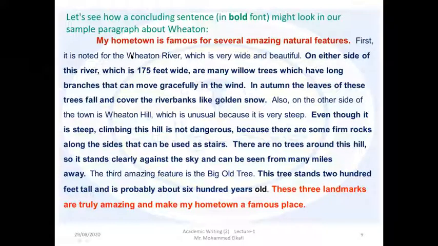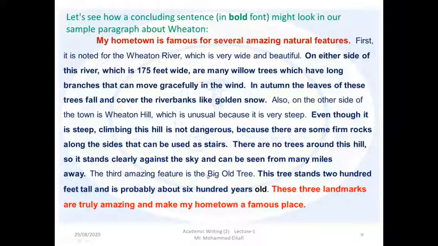The second one is the Wheaton Hill. The second amazing feature is the Wheaton Hill, and the third one is the big old tree.